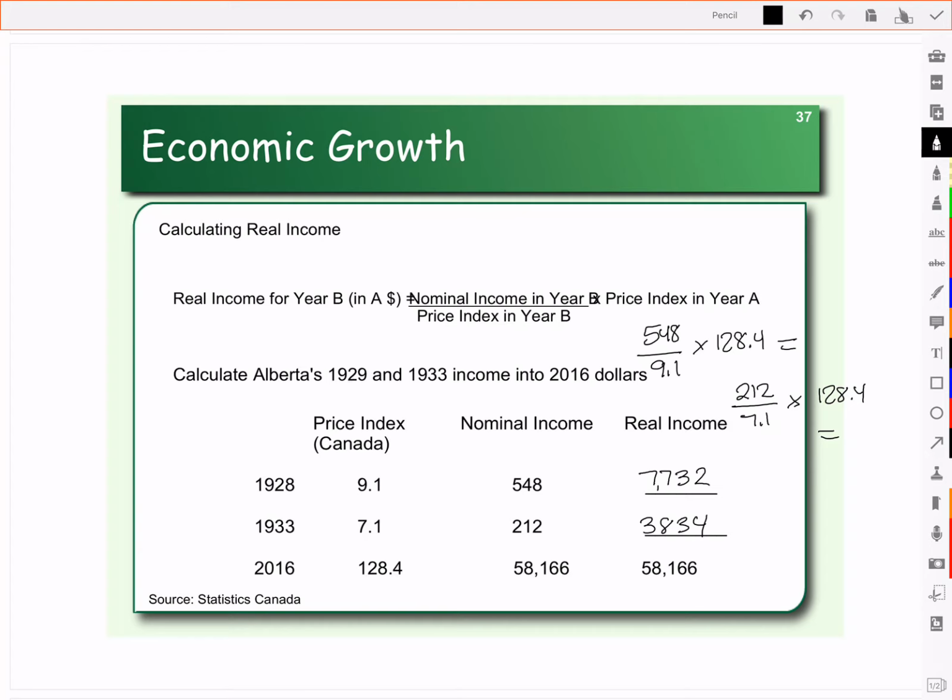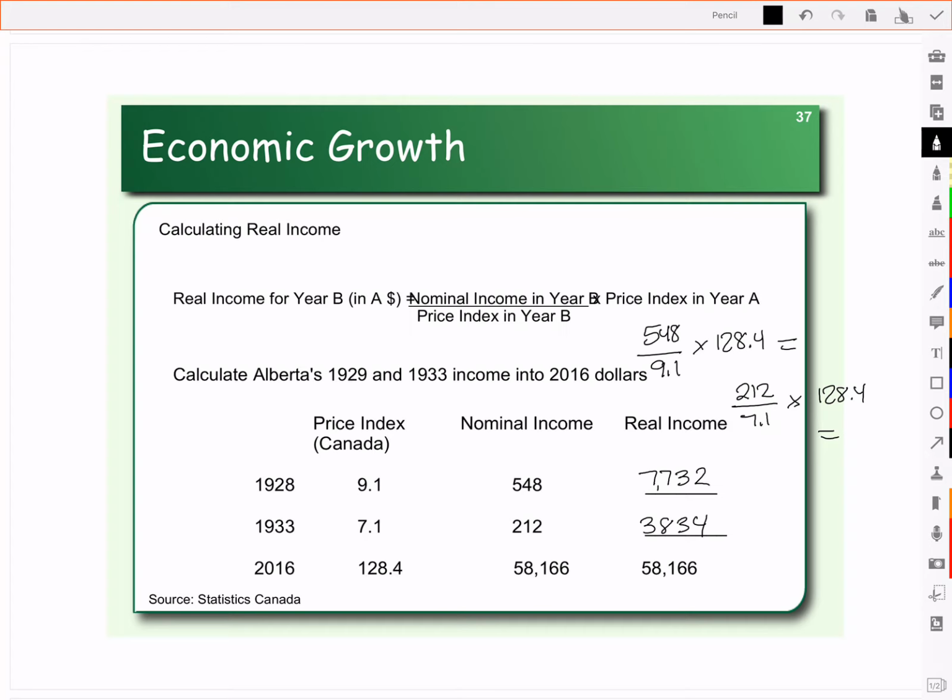Now in this level, what you're going to do is do the same kind of calculation, but compare different locations. So compare Alberta to the rest of Canada. Compare it to the US. What would your income be like in those three different locations based on your cost of living? So again, you'll need your CPI, and you'll need to take an income and look at what that is equivalent to in the three different locations.